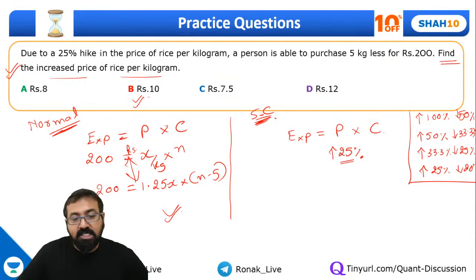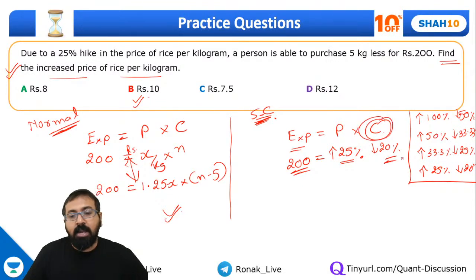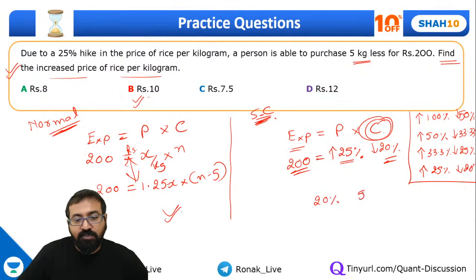So 25% increase, if you want to keep the expenditure same 200, this 25% increase has to be cancelled off by 20% decrease. Meaning we need to reduce our consumption by 20%. Here we are saying that we are reducing by 5 kg. So can I say 20% of consumption is 5 kg? So 100% consumption. I'm talking about consumption.